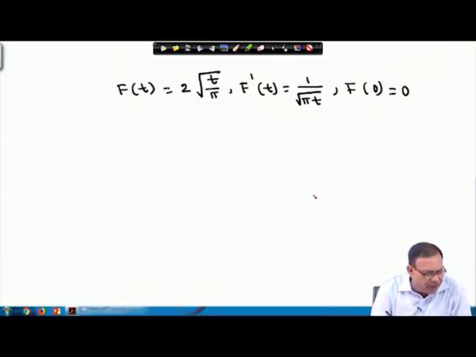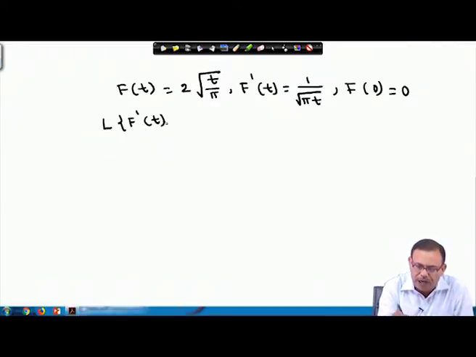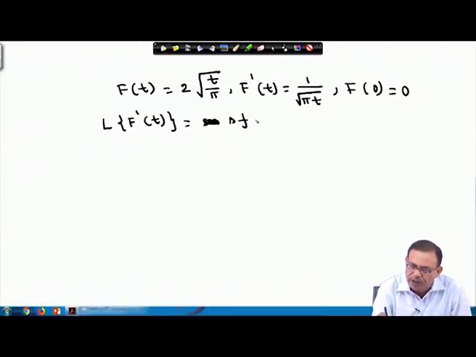Now, using the derivative property, you know the Laplace transform of f dash t equals s F(s) minus F(0). Now, what is the Laplace transform of f dash t? That is the Laplace transform of 1 by root pi t. What is s into F(s)?